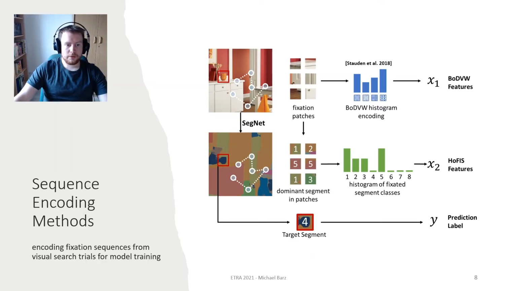In total, we compare three different encodings: the bag of deep visual words encoding from Stauden and colleagues, our novel encoding, the histogram of fixated segment classes, or in short, HOFIS, and a concatenation of both feature vectors. We use each encoding method for training and testing a predictive model that infers a target segment Y.